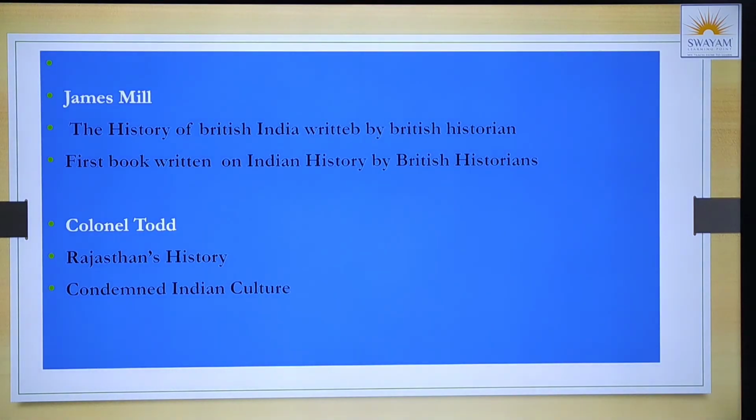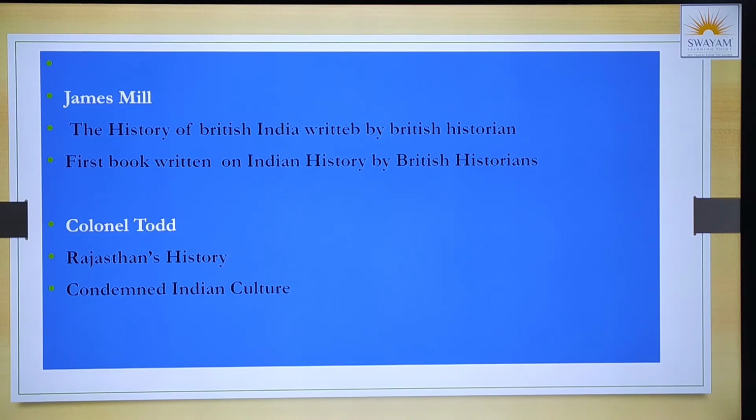The next person was James Mill. The History of British India was written by a British historian. It was the first book written on Indian history by British historians. He was a person who wrote Indian history, writing details about India, and the person who writes the history is not an Indian. It sounds weird, no? Yeah, it is weird.